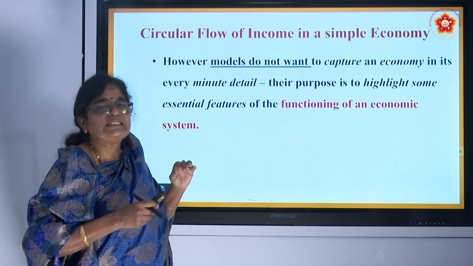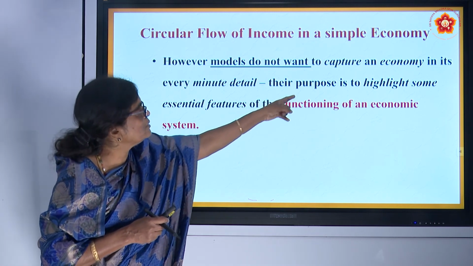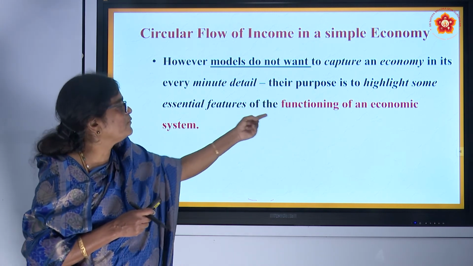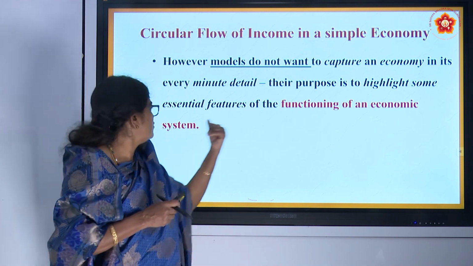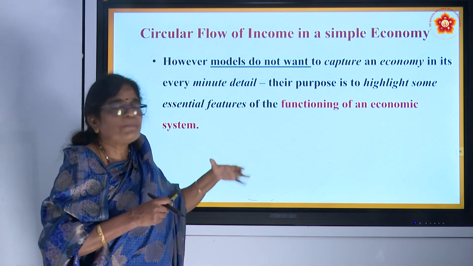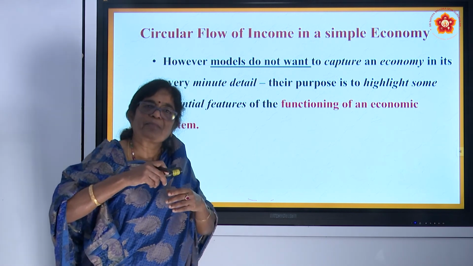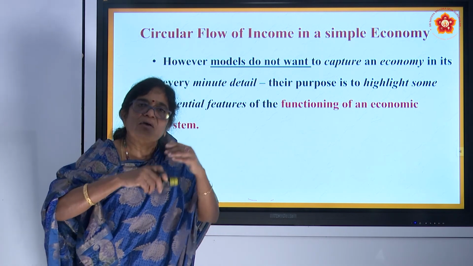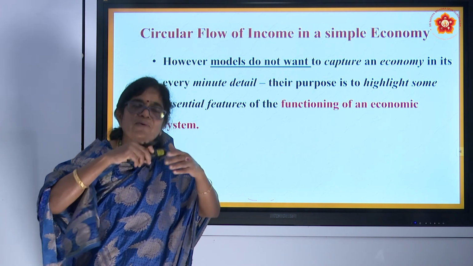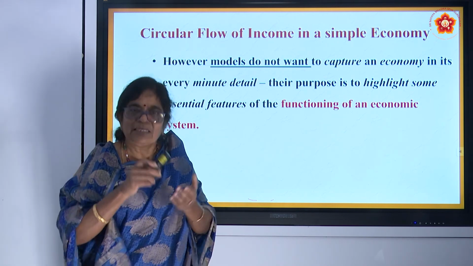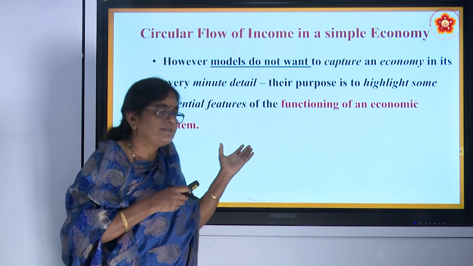The purpose is to highlight some essential features of the functioning of an economic system. The purpose of this circular flow model is to show how income flows in a circular manner between two sectors in an economy. That is the essential feature here.